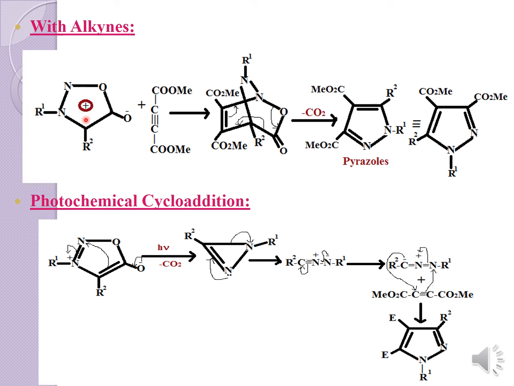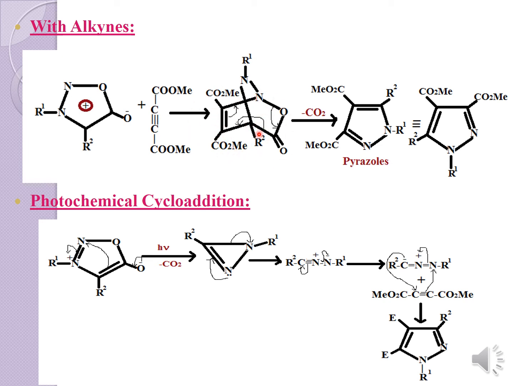First, if you are doing the cycloaddition reaction and you have to write in the bond formation, this charge you have to replace by the bond. One of the bonds will come over here and one of the bonds will come over here. Then you can do it like this, and there is a formation of the byproduct over here.